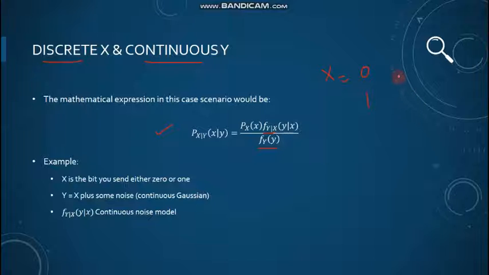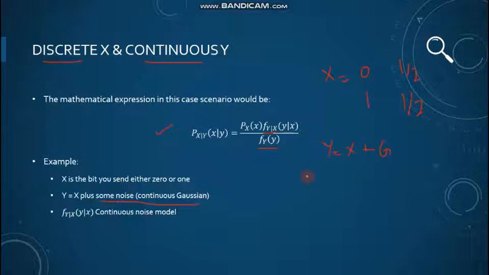Let's assume that the probability of X being 0 is, for the sake of simplicity, 0.5, and X being 1 is also 0.5, right? But at the receiver end, we are receiving a signal Y. It is equal to X plus some noisy continuous function, which could be Gaussian. So let's take Gaussian for this case, which is G.